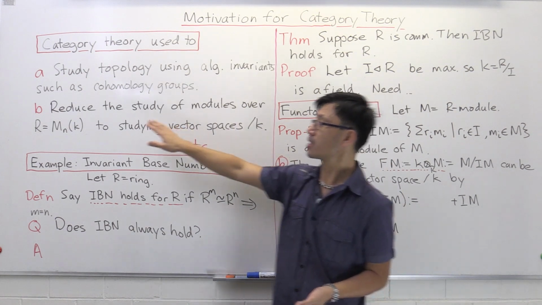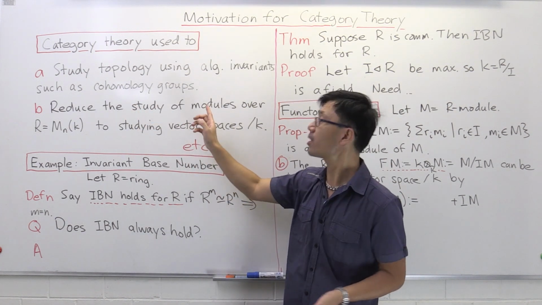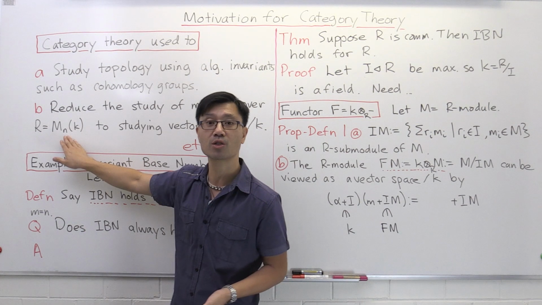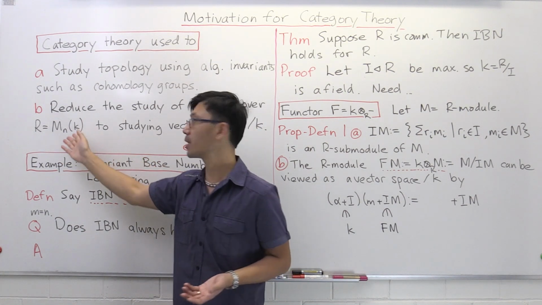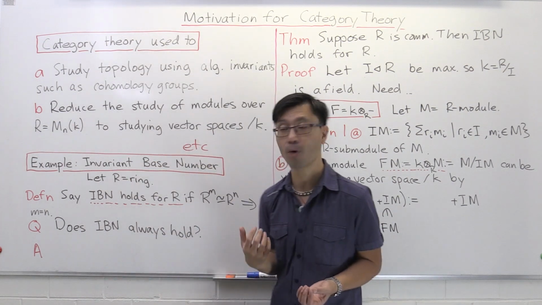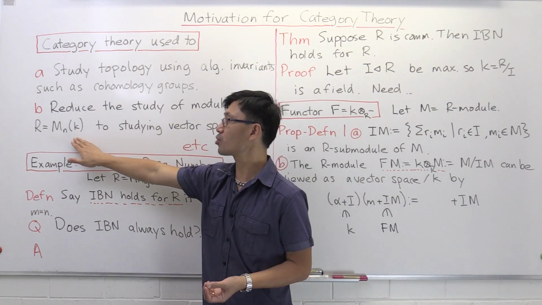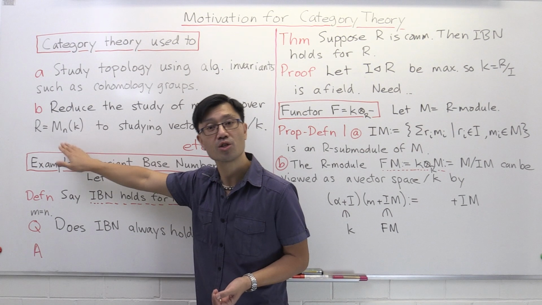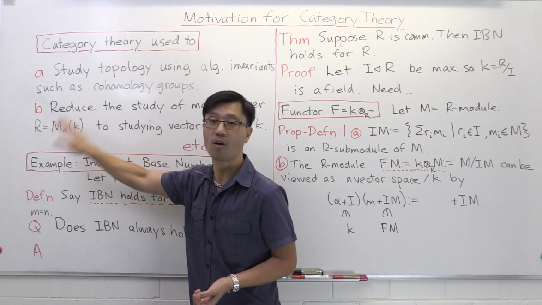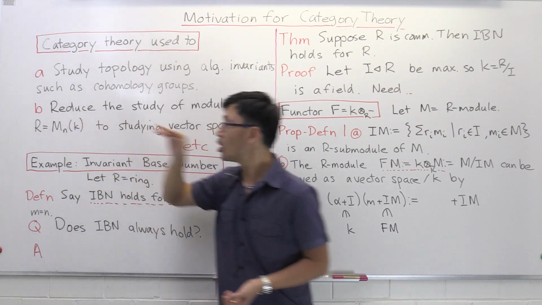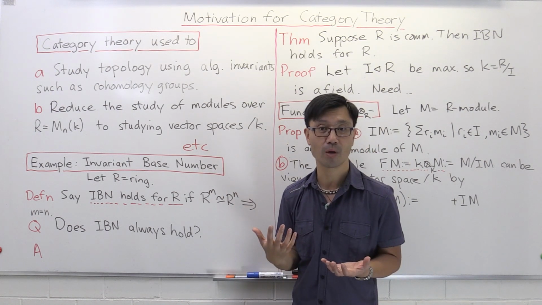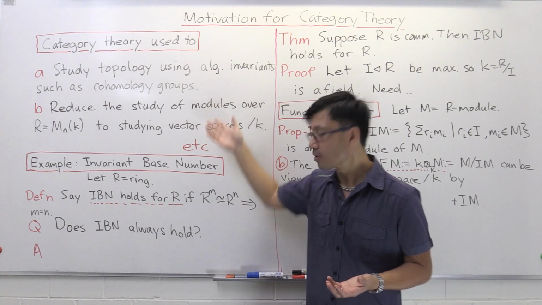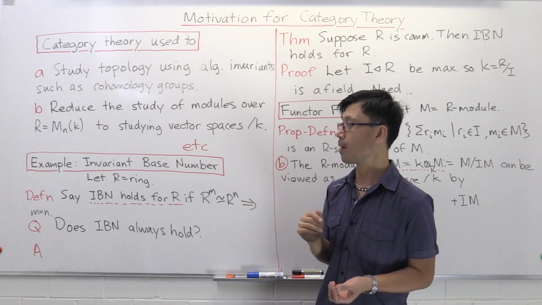Another example is, suppose you want to look at module theory, the study of modules over a ring like the matrix ring, which is n by n matrices over some field K. This is a very, very interesting problem to try to look at the modules over this. And it turns out that you can use category theory to reduce the study of this module theory to just studying vector spaces over K, which is something that we're extremely familiar with. And the list can go on ad infinitum. There are lots and lots of examples like this.